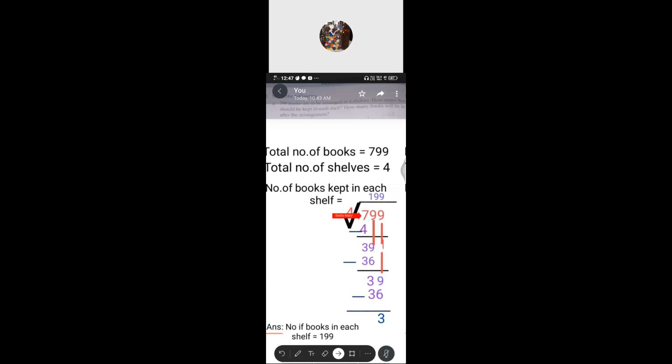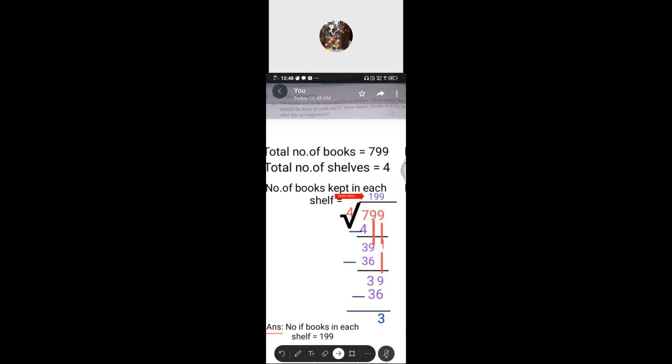So we can start from the single digit only. The second step is we have to do the division. 7 divided by 4. The sense, how many times does 4 go into 7? So how many times? Only one time. Because 4 ones are 4, 4 twos are 8.